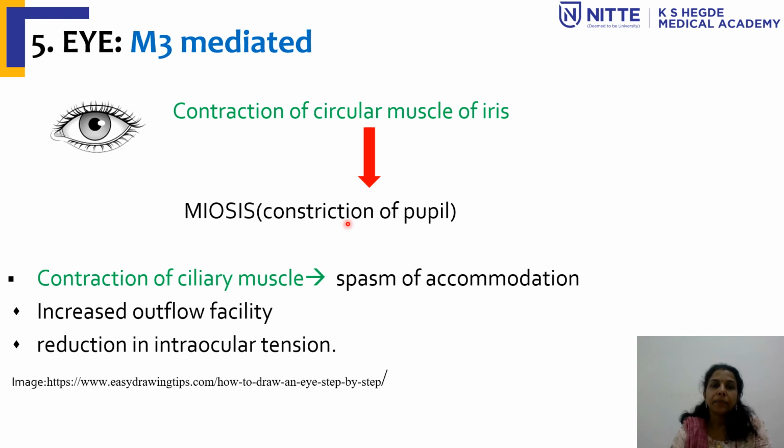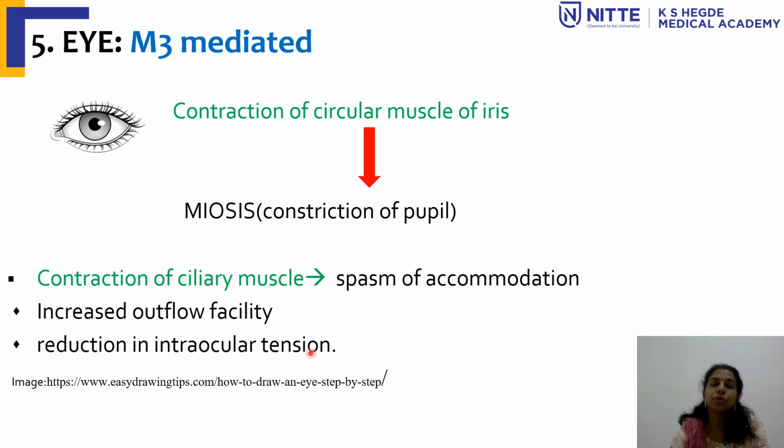Next, in the eye. In the eye, the contraction of the circular muscle of the iris is mediated through the M3 receptors, which leads to constriction of the pupil. That is what we call miosis. Even the contraction of the ciliary muscle can lead to spasm of accommodation, because the ciliary muscle has parasympathetic innervation. Another action is that aqueous humor outflow is increased.